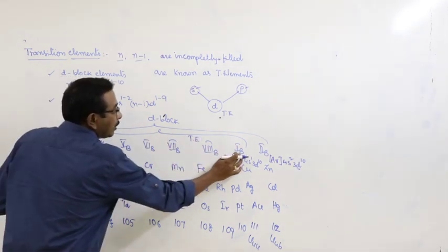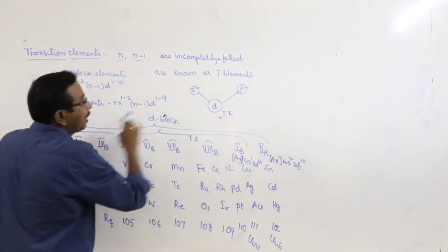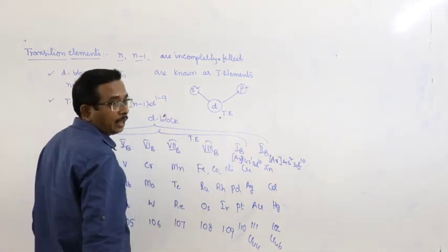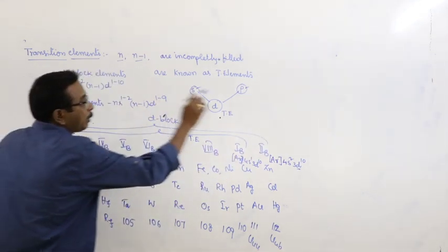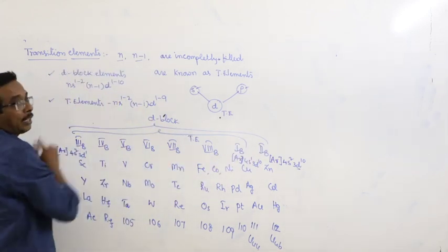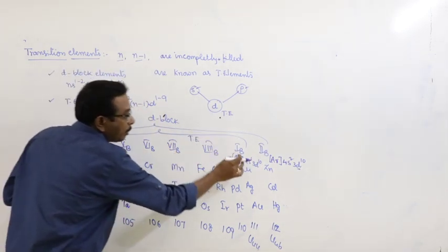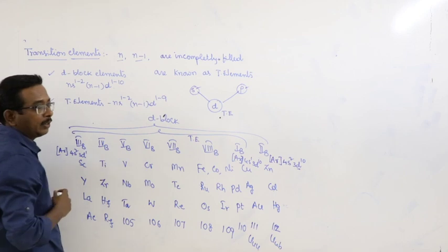All transition elements are d block elements, but all d block elements are not transition elements. From third B to second B groups are known as d block elements. From third B to first B groups are known as transition elements.